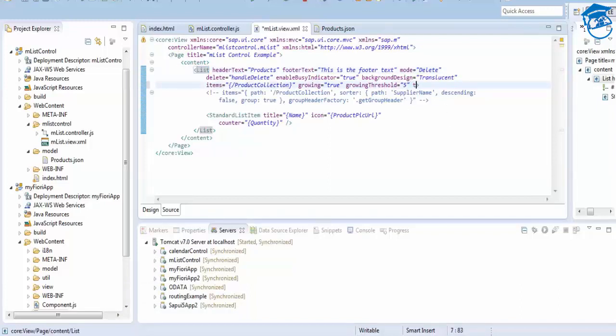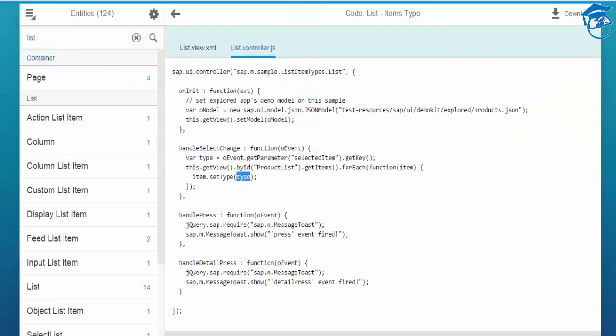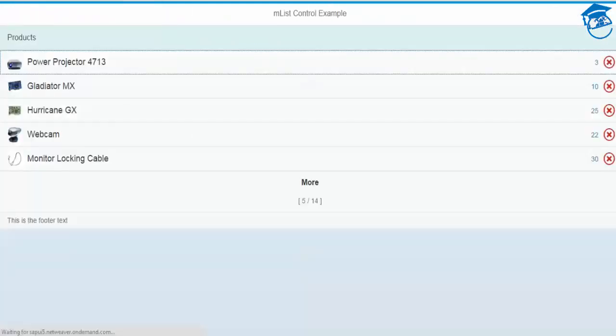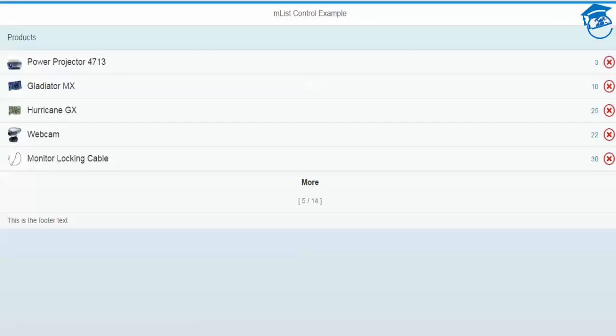So here you will be giving type equal to navigation, and save it. Once you save, it will be republished, and you can refresh this.